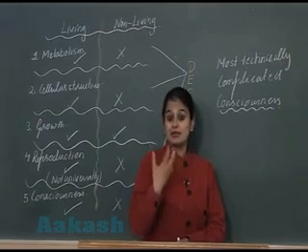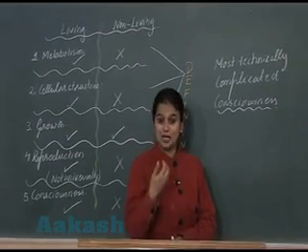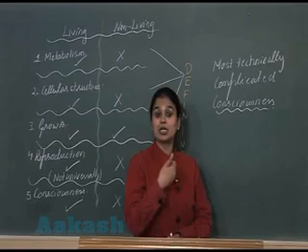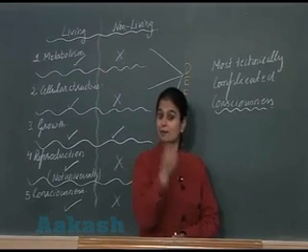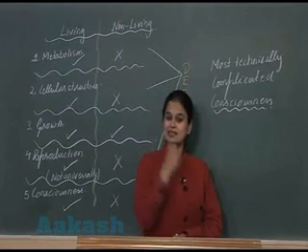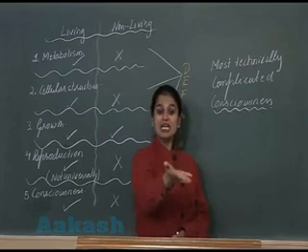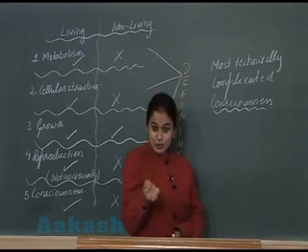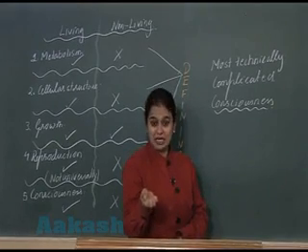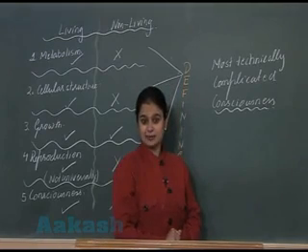Now the central nervous system will convey the message to the muscles. When the message is conveyed to the muscle, immediately your hand is withdrawn from that hot plate or hot cup of tea.